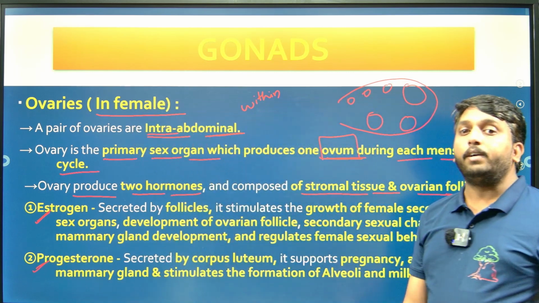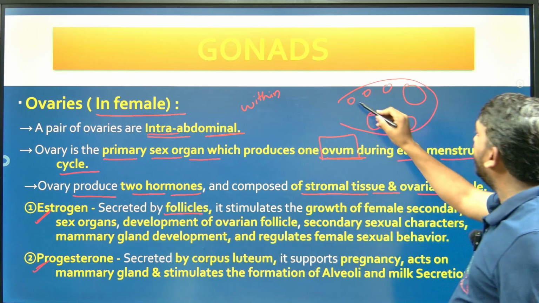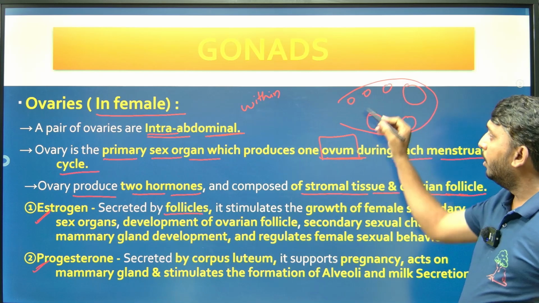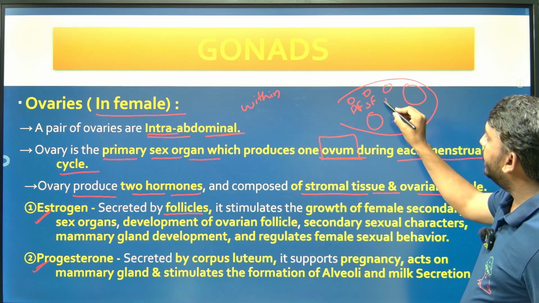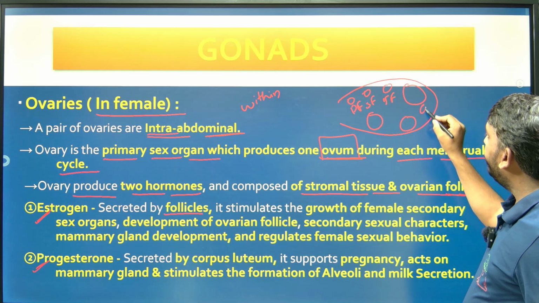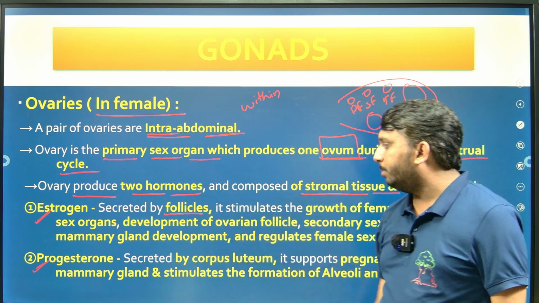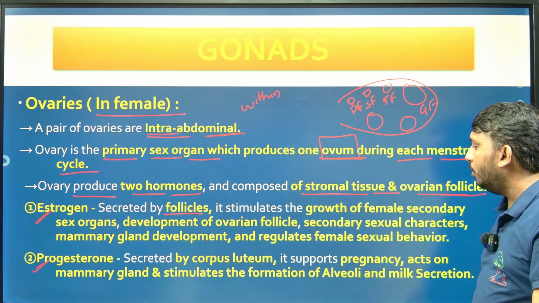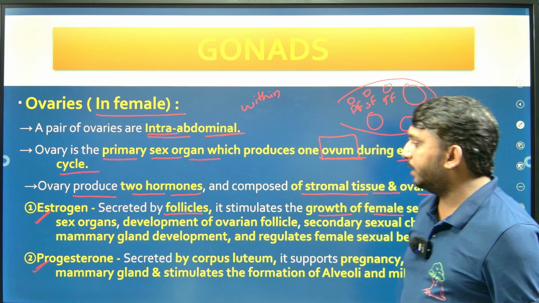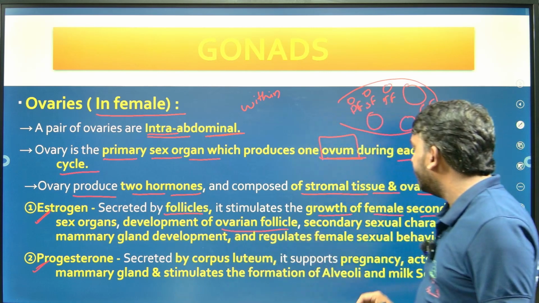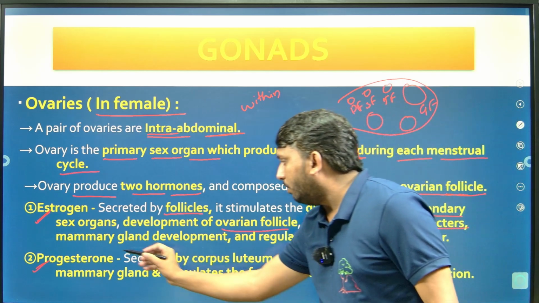So estrogen function: estrogen is secreted by follicles, the primary follicle, secondary follicle, tertiary follicle, Graafian follicle. Estrogen stimulates the growth of female secondary sex organs, development of ovarian follicle, secondary sexual characters, growth of mammary gland.